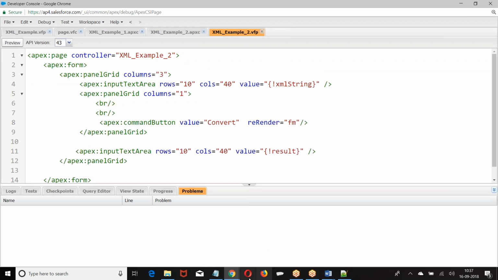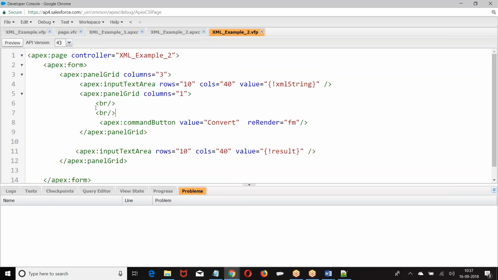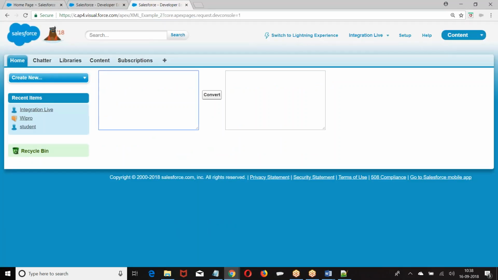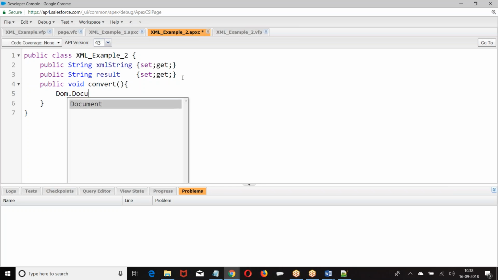I hope you got the requirement. Okay. So how do you deserialize it is the question. Public void convert. Whatever the XML string we are getting, that value is in the XML string. So DOM dot document.